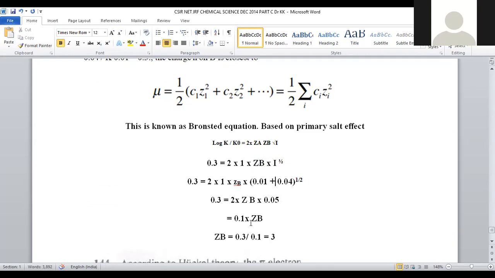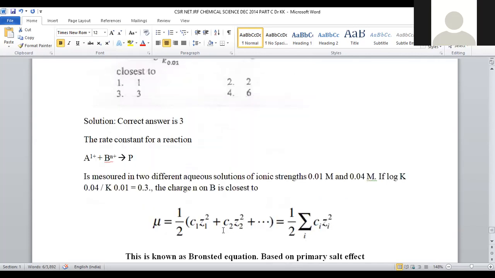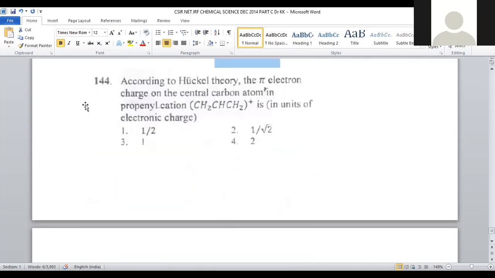So the value will be 0.05. So 0.3 is equal to 2 into Zb into 0.05. Zb, the charge present on the B component, is calculated as 3. That is given in option number 3. For question number 143, option number 3 is the correct answer. Let us move on to question number 144.